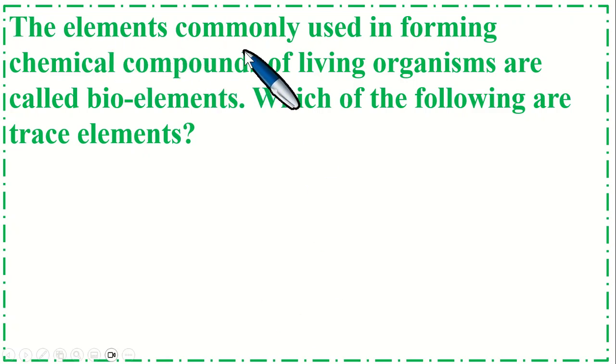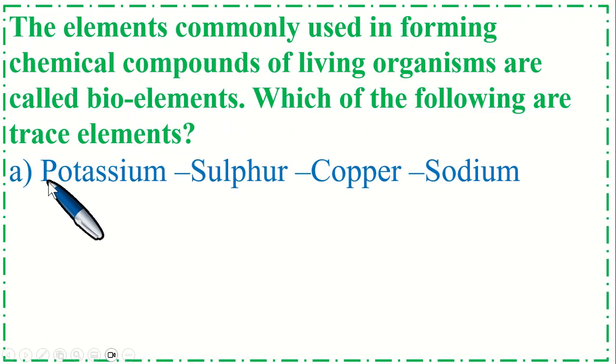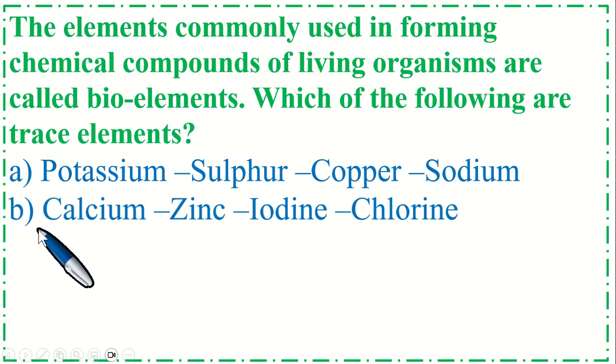The elements commonly used in forming chemical compounds of living organisms are called bioelements. Which of the following are trace elements? Option A potassium, sulfur, copper and sodium. Option B calcium, zinc, iodine, chlorine.